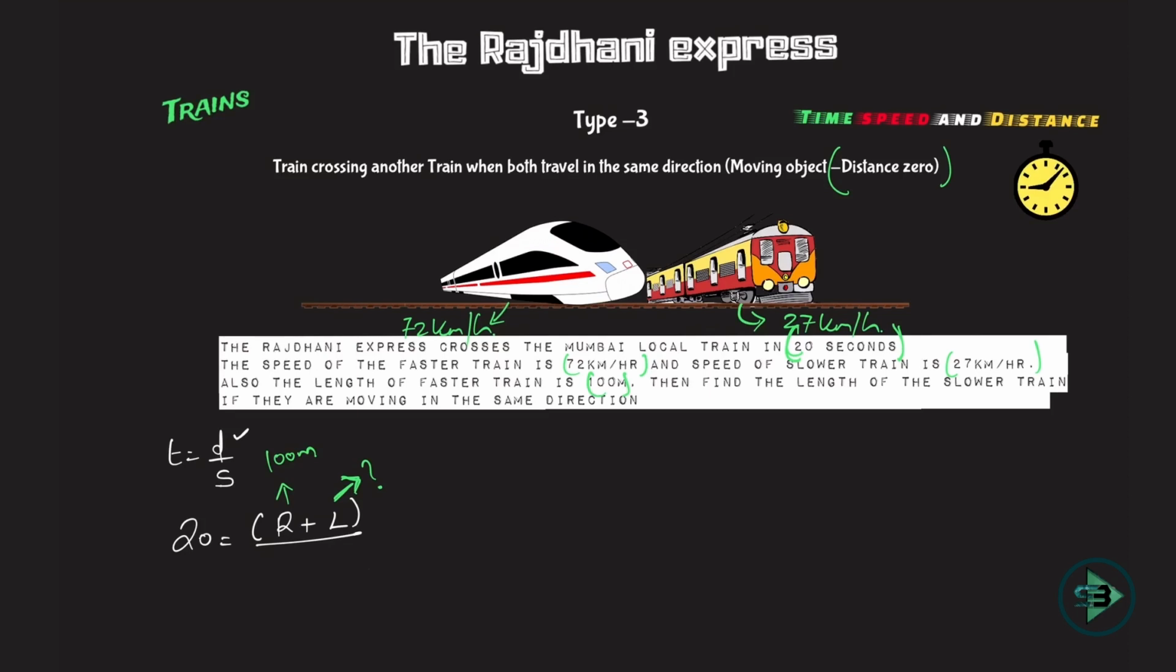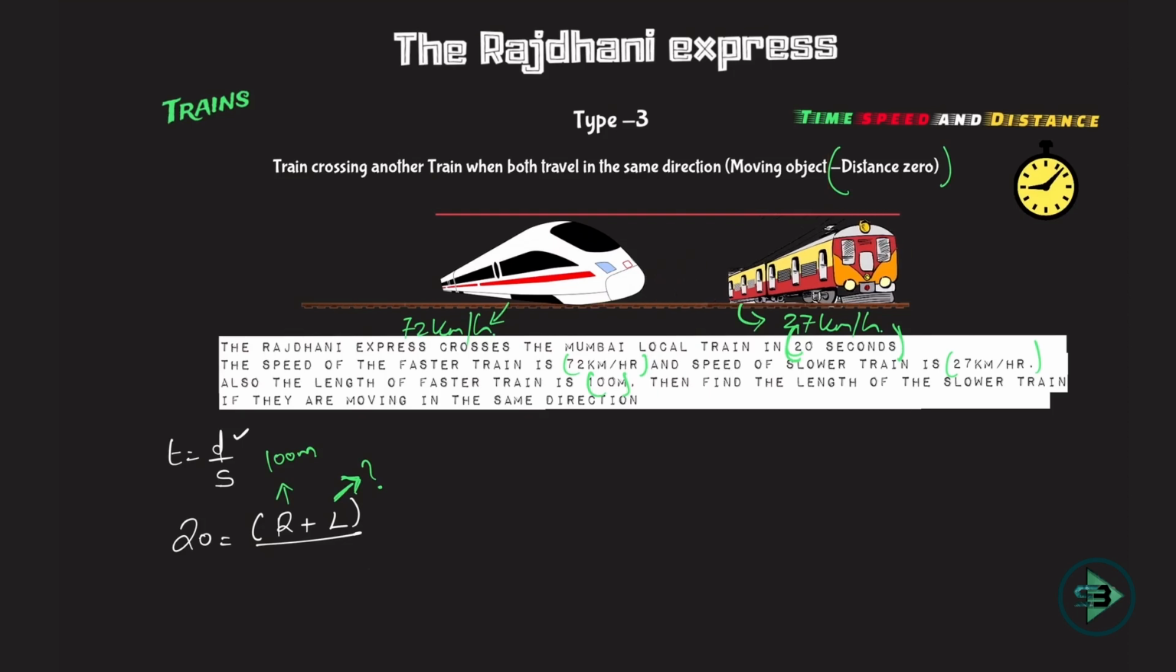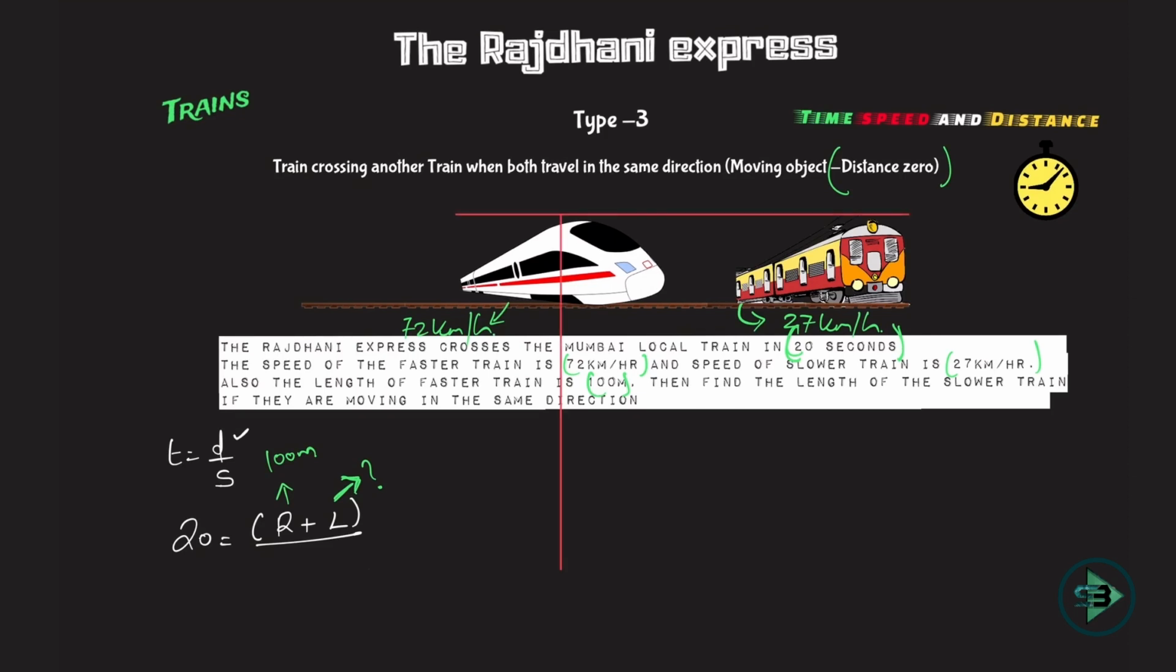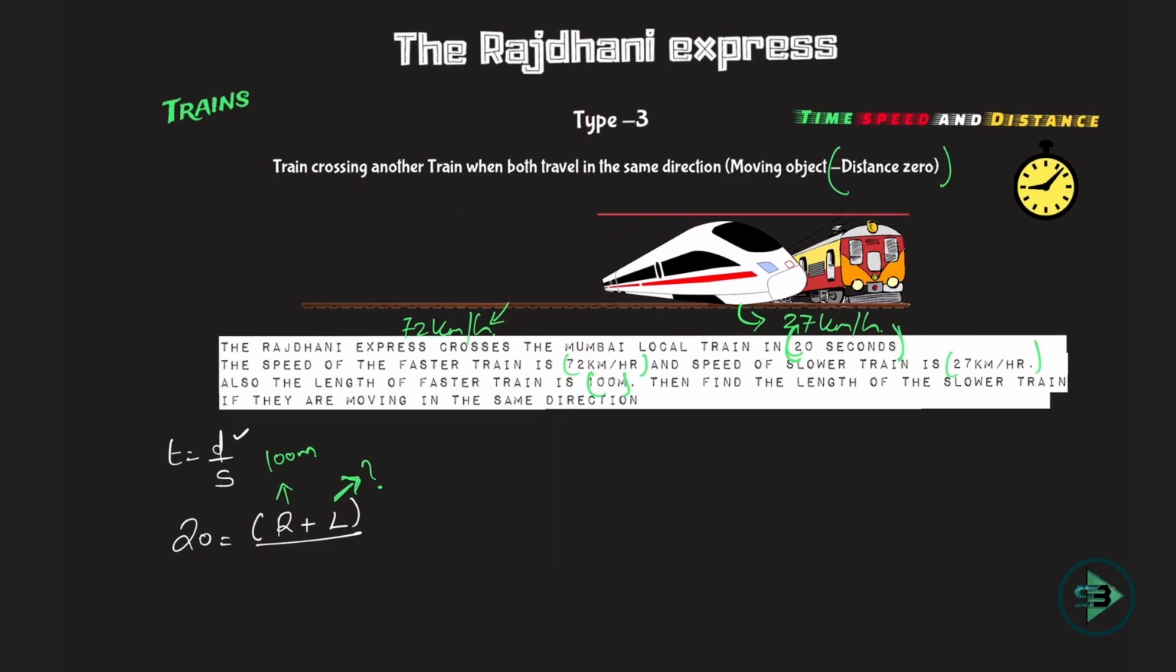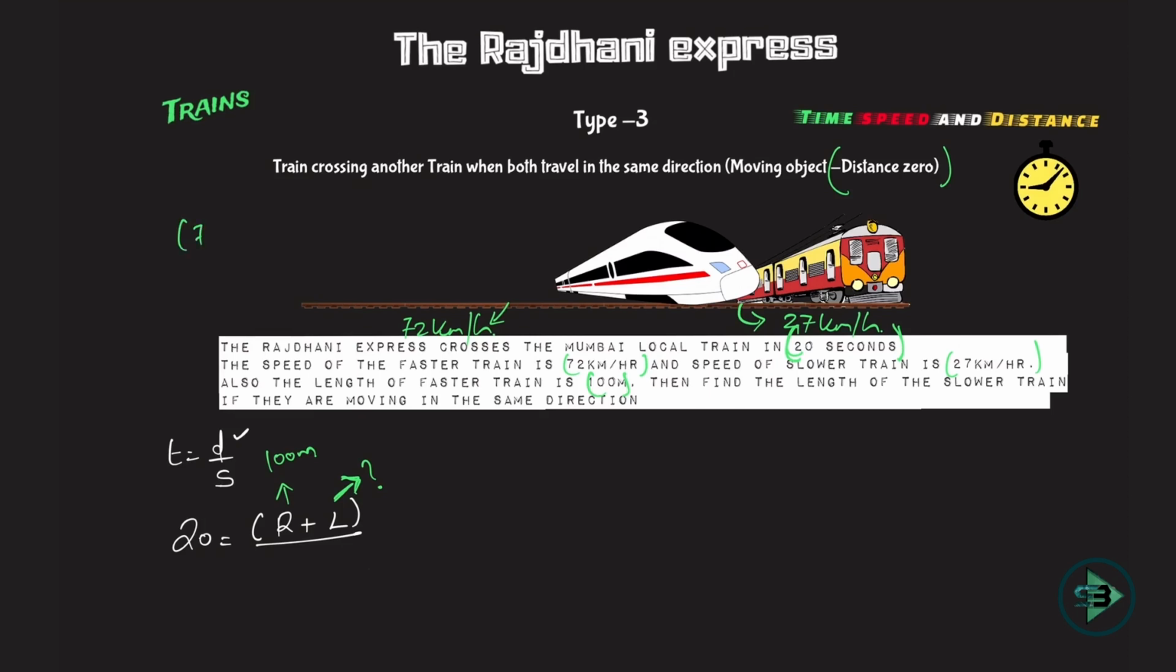So what will happen in 1 hour? Imagine what will happen in 1 hour. This local train will move ahead by what? 27 kilometers. Correct, because the speed of this train is 27 km per hour, and this Rajdhani will move by what? 72. But then this Rajdhani got ahead of the local train by how many kilometers? It got ahead by 72 minus 27.